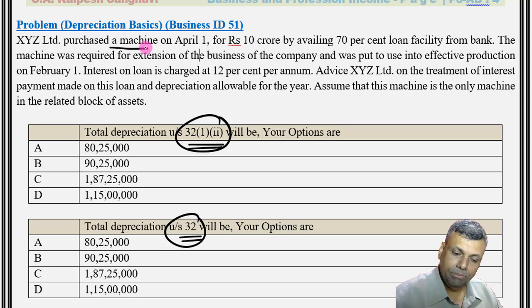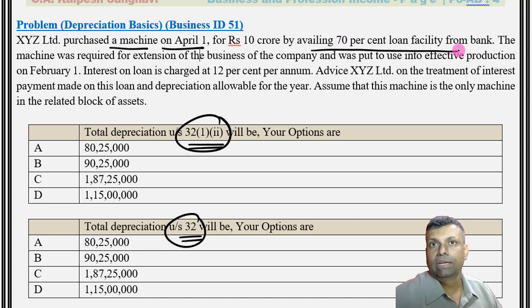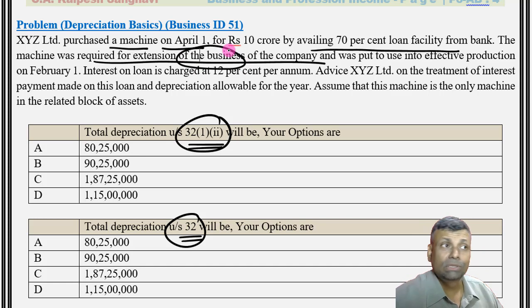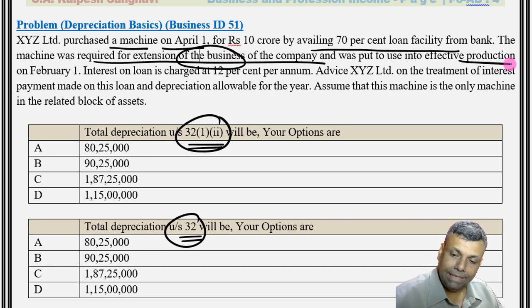XYZ Limited purchased a machine on April 1 for 10 crores by availing a 70% loan facility from the bank. Now, 70% is the loan facility which you have obtained, but the actual cost of the asset is of course going to be 10 crores. That means it is partly funded through your money and partly funded through loan money. The machine was acquired for extension of the business of the company. It is not told in the question whether it is manufacturing of an article or a thing, so things are a little unclear. And it was put into effective production.